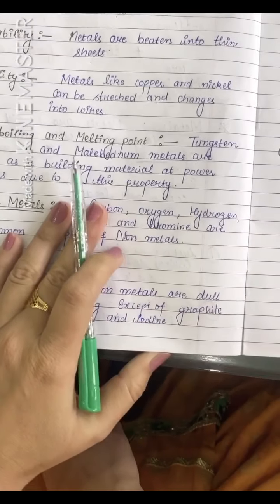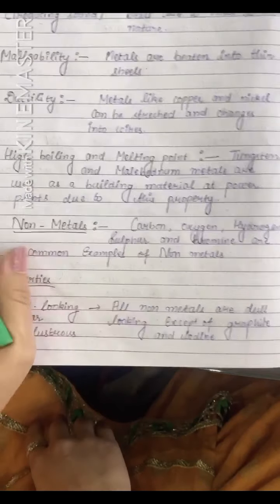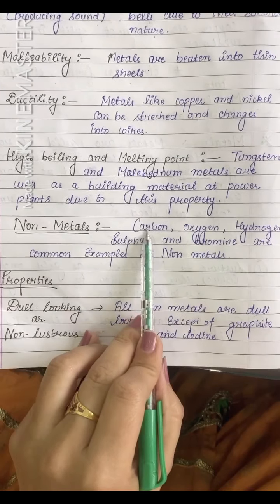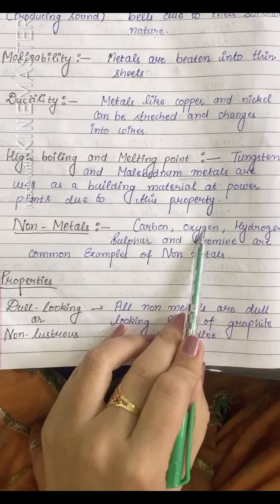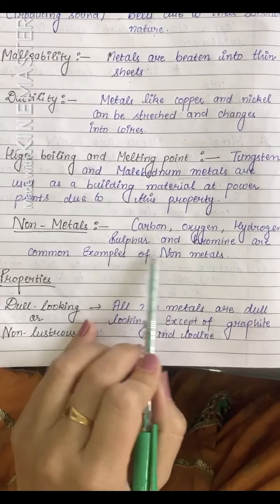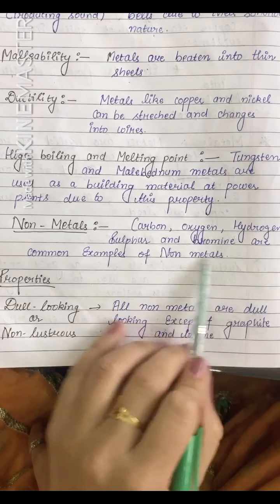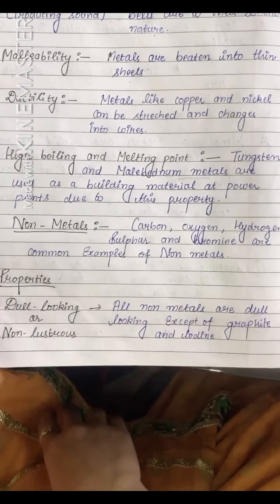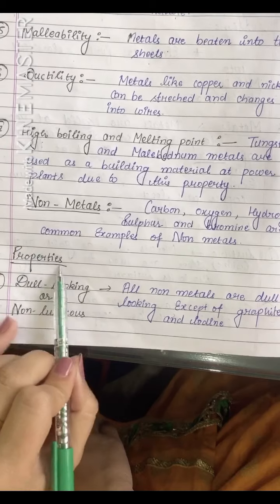Next is non-metals. Non-metals are like carbon, oxygen, hydrogen, sulfur and bromine. These are some common examples of non-metals. Let us proceed to their properties.